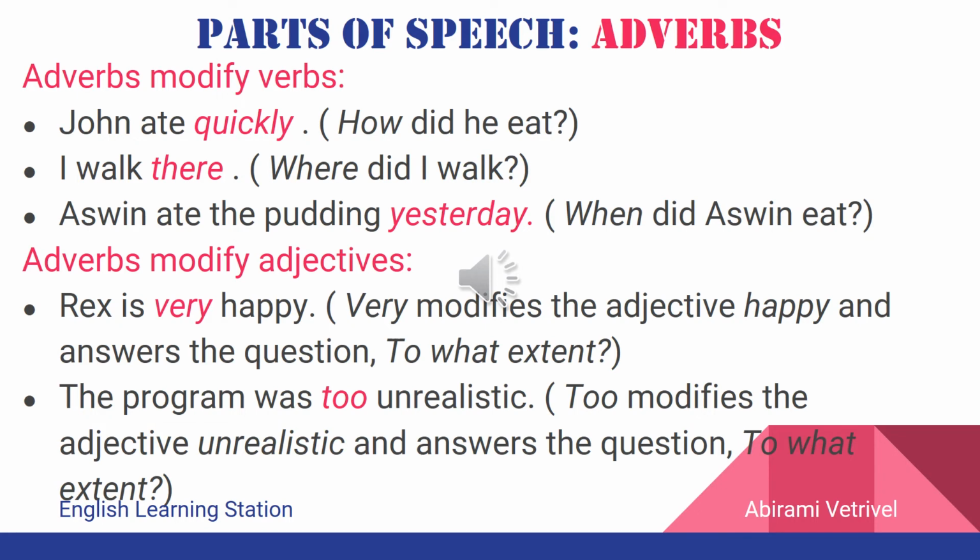So, which is the word that gives more information about the adjective? To what extent is it unrealistic? It is too unrealistic. The word too modifies the adjective unrealistic and answers the question to what extent. Therefore, too is the adverb which modifies the adjective unrealistic.